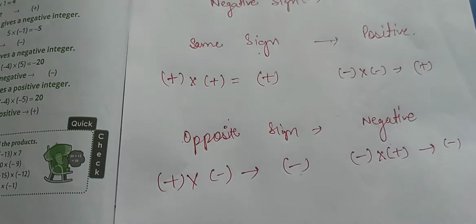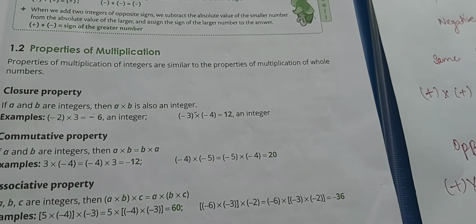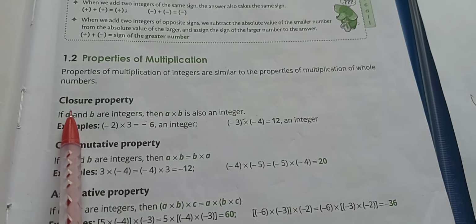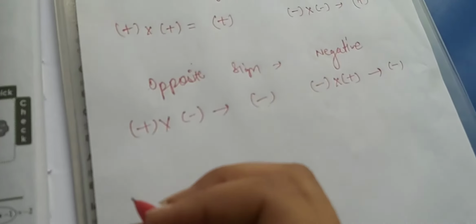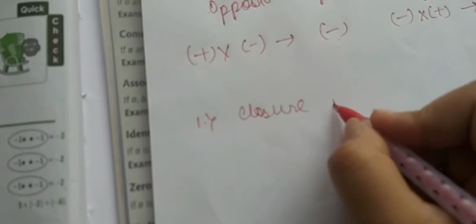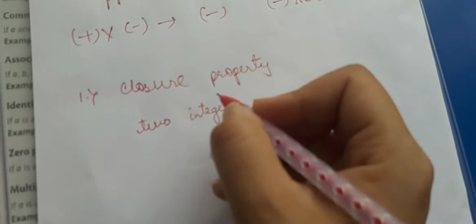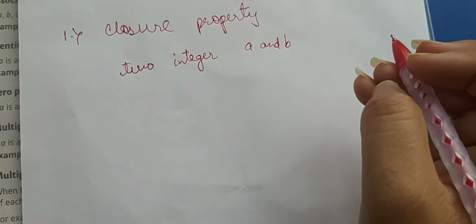Next, we are going to study some properties of multiplication. The first property of multiplication is closure property. In closure property, if we have two integers, let us take two integers a and b, then what is the closure property?